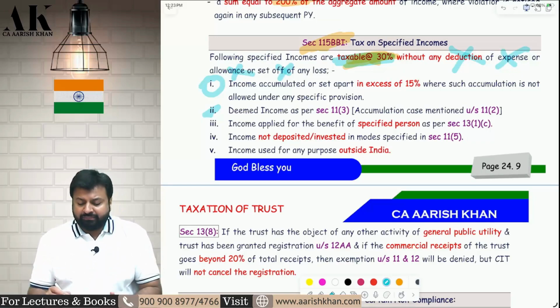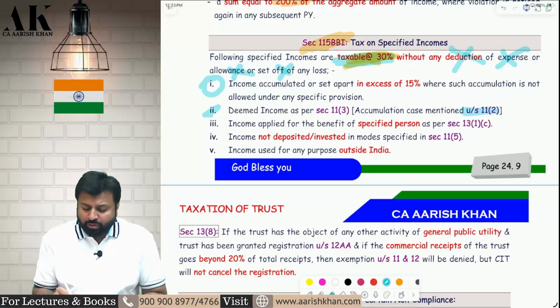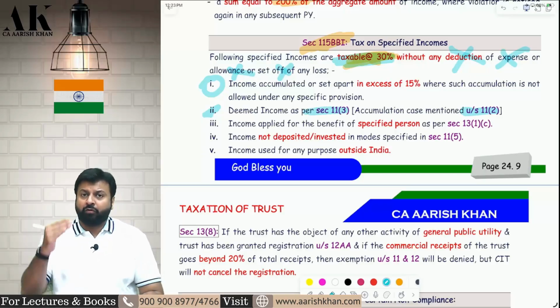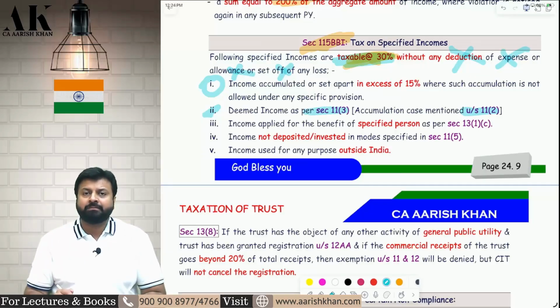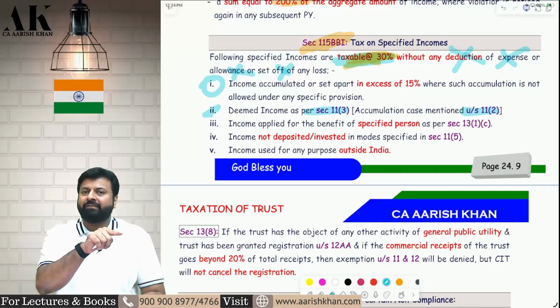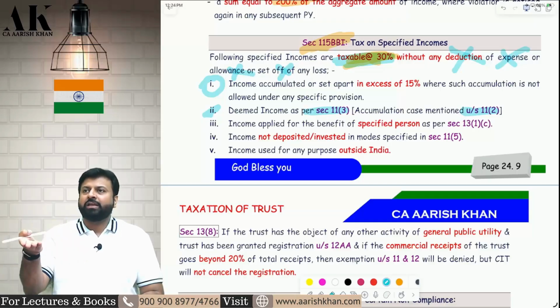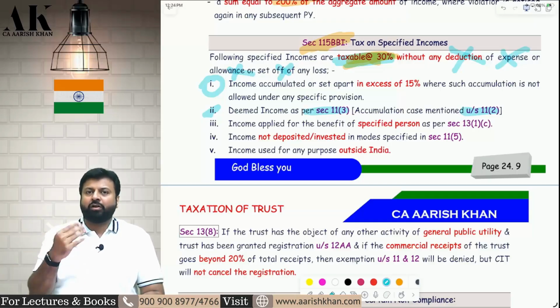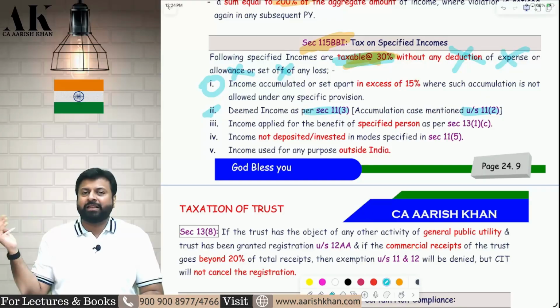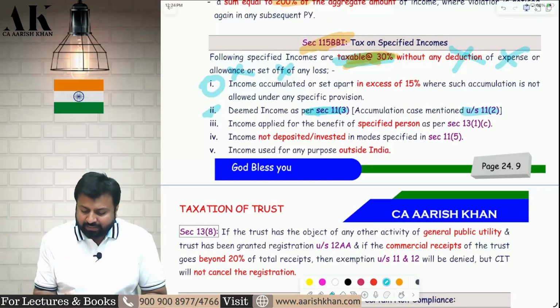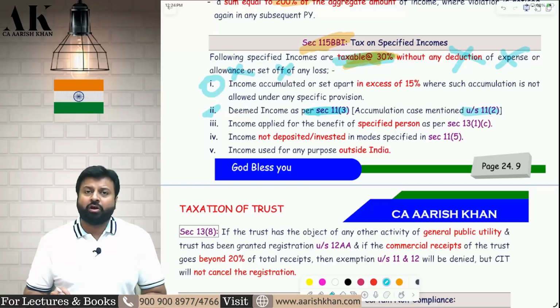The second point I am saying first: if you accumulate the money under 11(2) and if you misuse it in 11(3), the 4 circumstances which I have told you in 11(3), then deemed income I have already interlinked with 11(3) earlier. You withdraw the money and apply for other purpose. You withdraw the money and give donation. You don't withdraw the money within 5 years. You withdraw the money and invest in other than 11(5) mode. All these 4 cases were covered in 11(3). In all these cases, your income will be chargeable at flat 30% tax.